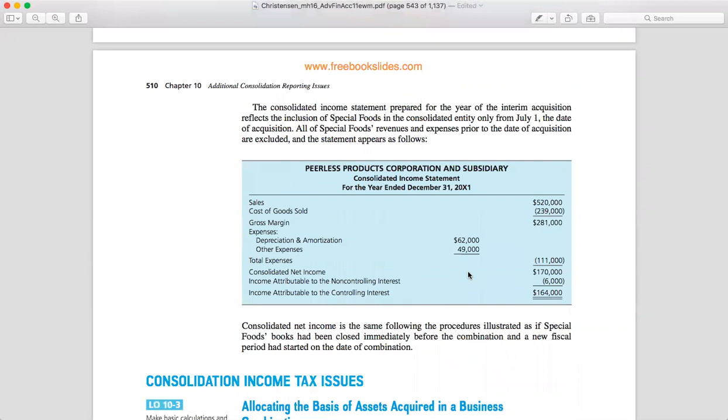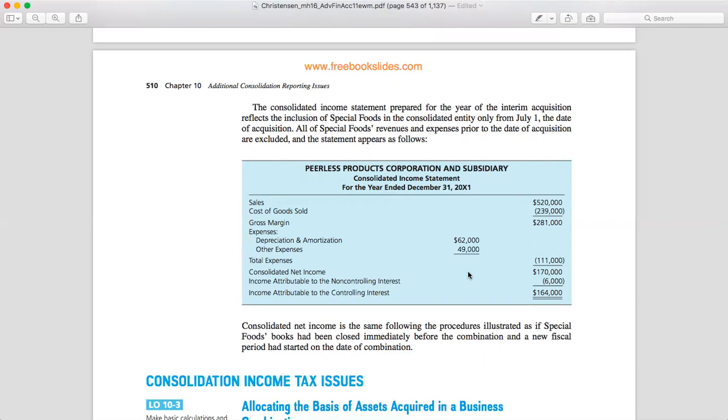Okay, so this is actually going to be the last part of this meeting. So the consolidated income statement prepared for the year of interim acquisition reflects the inclusion of Special Foods in the consolidated entity only from July 1. Jadi laporan laba rugi konsolidasian yang dibuat untuk tahun akuisisi interim itu mencerminkan keterlibatan anak perusahaan di entitas konsolidasian hanya dari 1 Juli, yaitu pada tanggal dia mengakuisisi.